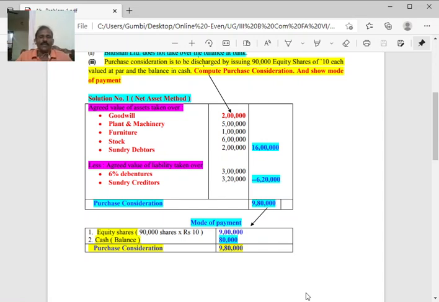Then the total consideration payable by Bhushan Limited to Amar Limited. And on the discharge, it is given that 90,000 shares of 10 each at par, so it becomes 9 lakh, and the balance 80,000 in cash. This is all about this problem. Thank you.